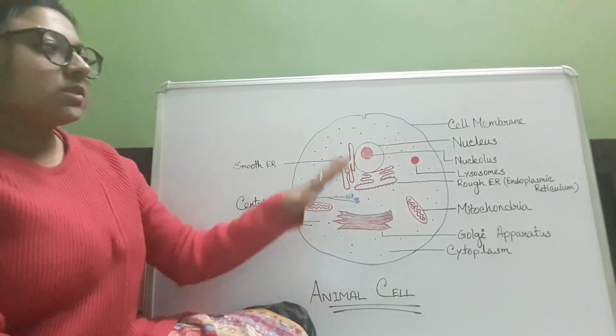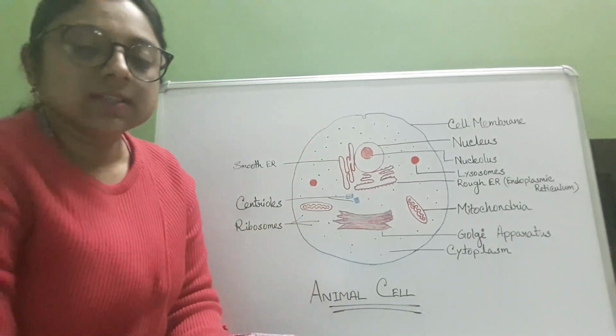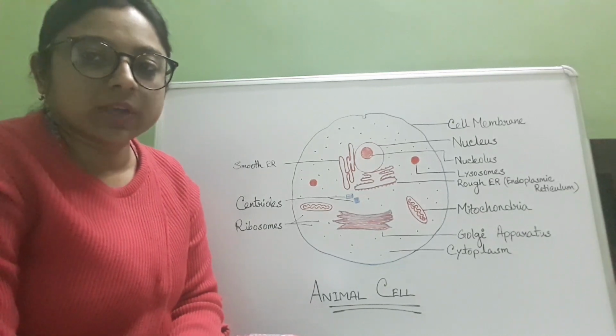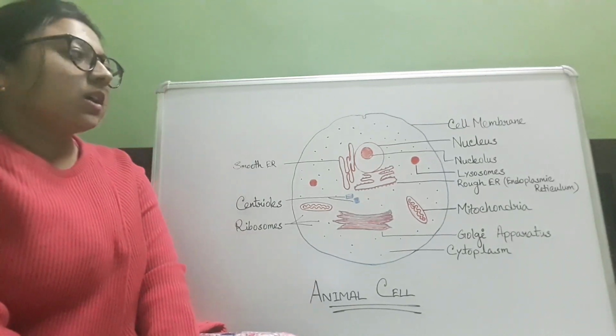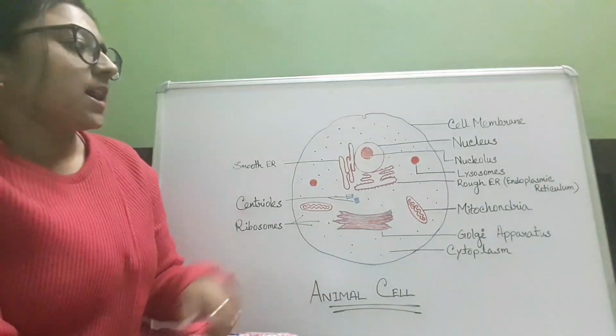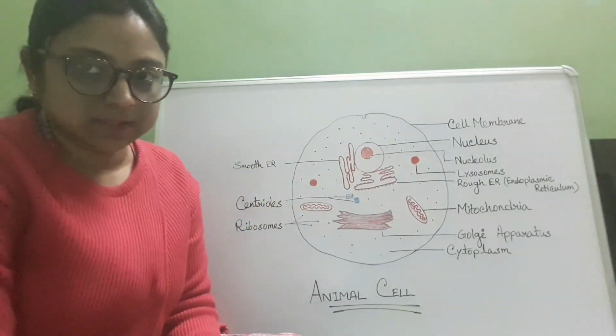Now, based on the cell structure, the cells are of two types, prokaryotic cell and eukaryotic cell. A prokaryotic cell has no nucleus in the cell and eukaryotic cells have one nucleus in the cell.